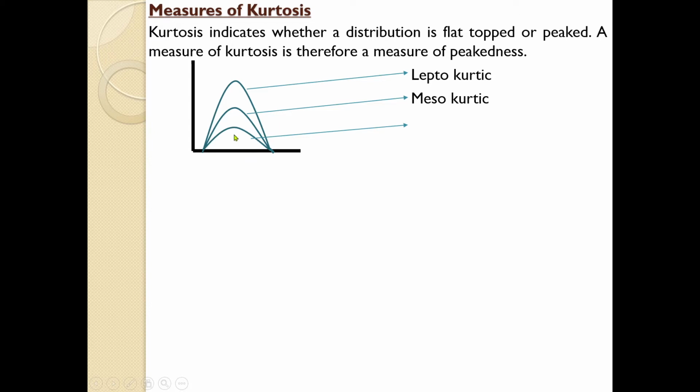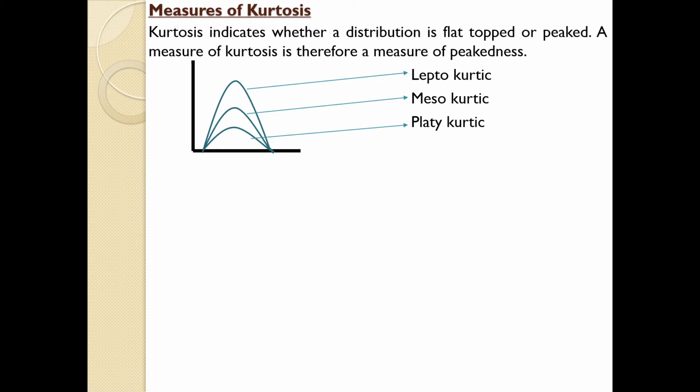And finally, this one is somewhat smaller than the previous one. It is known as platykurtic, just like the term, it is a flat one. So this is how curves are represented, and this representation of curves on the basis of the distribution which we are undergoing to study is known as measures of kurtosis.